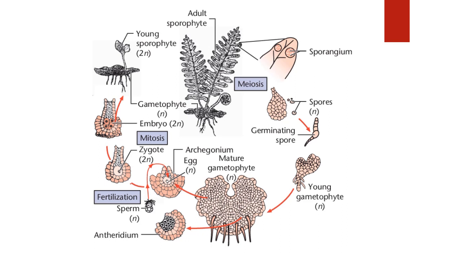The main difference between Bryophyta and Pteridophyta is that in Bryophyta the main plant body is gametophyte, but in Pteridophyta the main plant body is sporophyte. In Bryophyta, the sporophyte is not an independent structure. It is dependent upon the gametophyte. But in case of Pteridophyta, both are independent structures. They do not depend on each other.